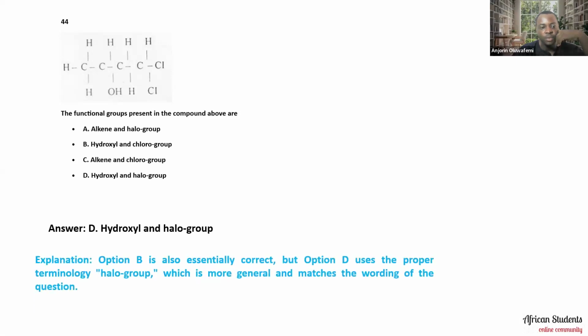But there's one that looks similar too, which is the hydroxyl and chloro group. But the reason for not choosing that as an option is what I've stated below here. Option B is also essentially correct, but option D uses proper terminology. The difference is just in their terminology, which is more general and matches the wording of the question. So halo group in this regard is a more fitting term to use compared to chloro group. So option D is the right answer and not option B.